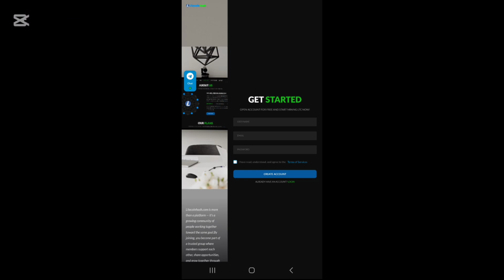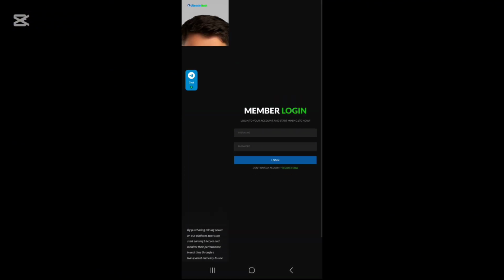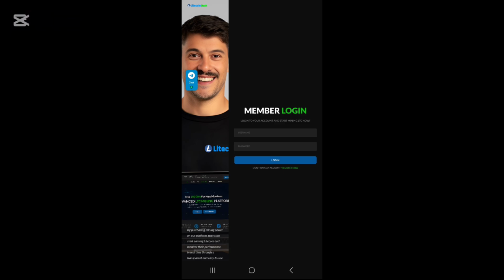You need to enter your username and email and put a password. After that you need to click on I have read, understood and agree to the terms and conditions. You need to click on create now. You can create your account in this website through this way very easily and authentically.